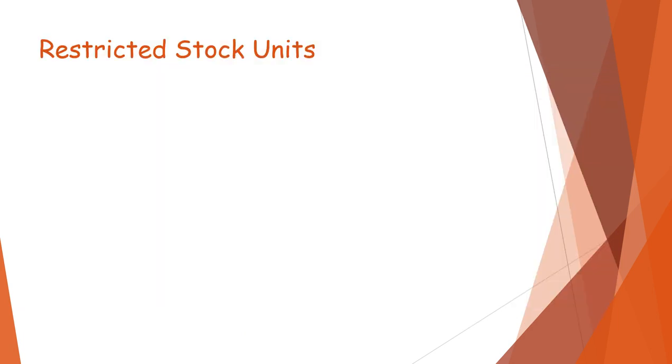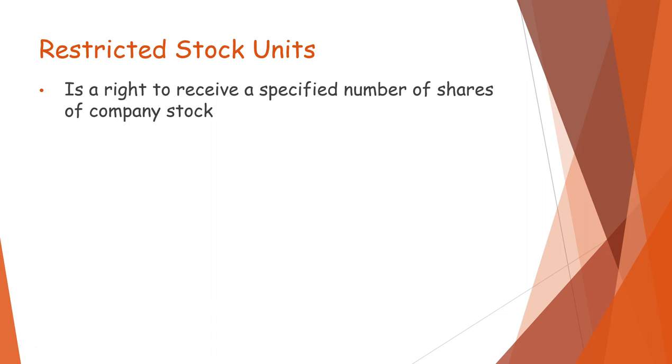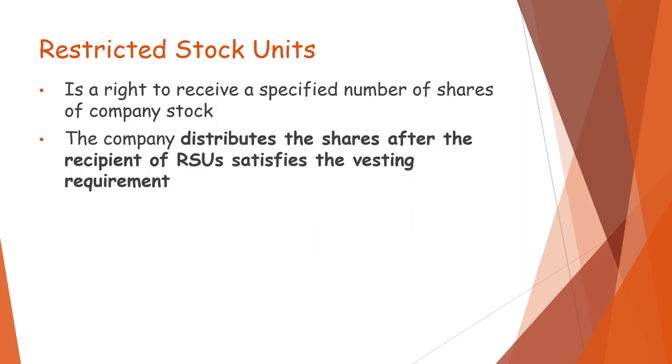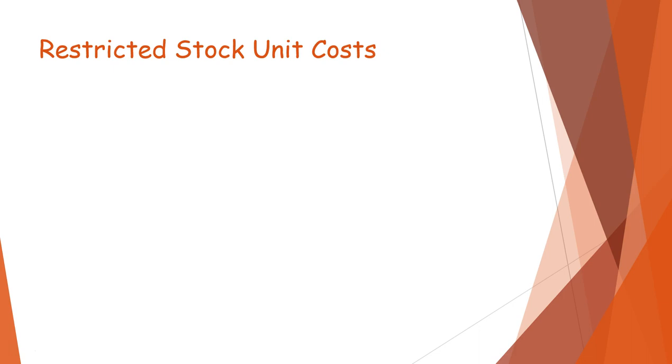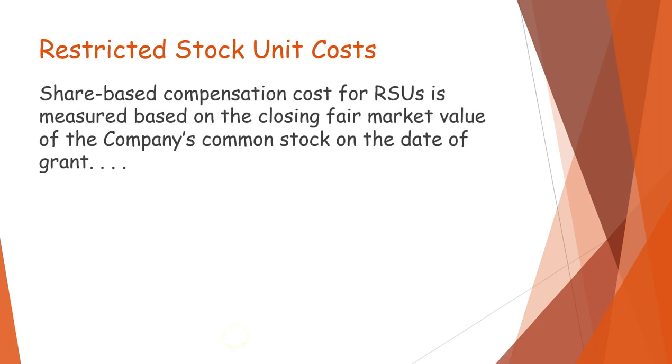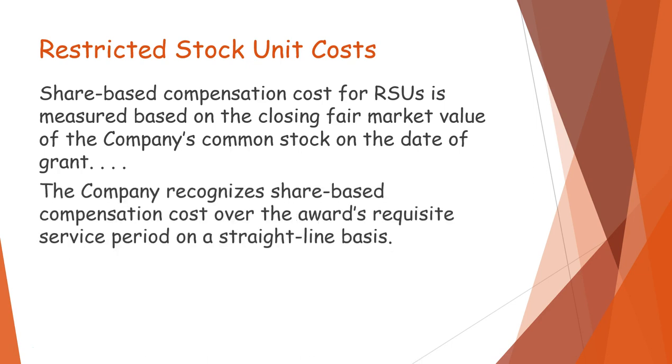Now, restricted stock units. It is a right to receive a specified number of shares of company stock. The company distributes the shares after the recipient of the RSUs satisfies the vesting requirement. The recipient benefits by the value of the shares at the end of the vesting period. Now, restricted stock unit costs. Share-based compensation cost for RSUs is measured based on the closing fair market value of the company's common stock on the date of the grant. The company recognizes share-based compensation cost over the award's requisite service period on a straight line basis.